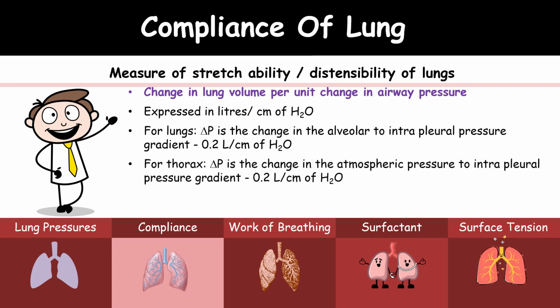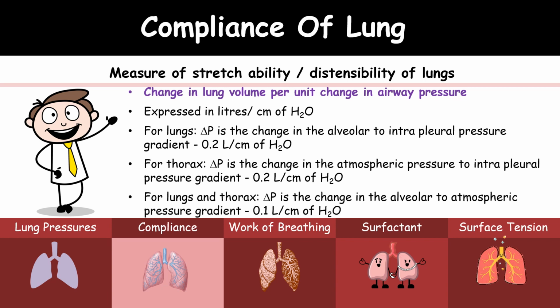For the thorax, the pressure difference is the change from atmospheric pressure to intrapleural pressure, that is also 0.2 liters per centimeter of water. For the lungs and thorax together, the pressure gradient is the change from alveolar to atmospheric pressure, which is 0.1 liter per centimeter of water.